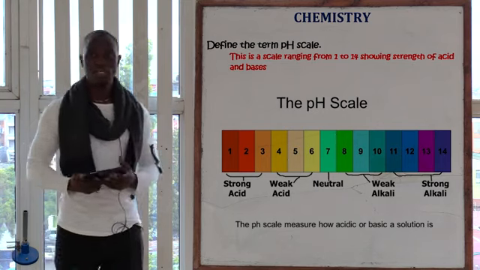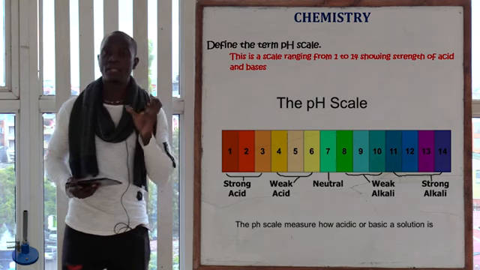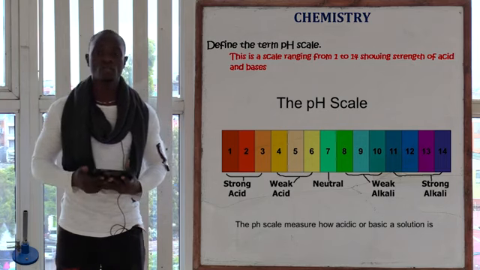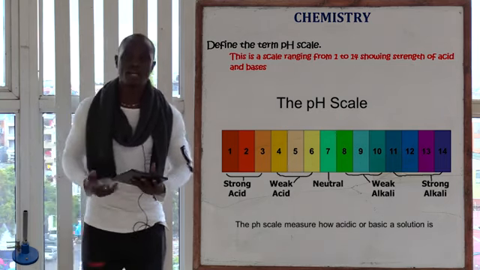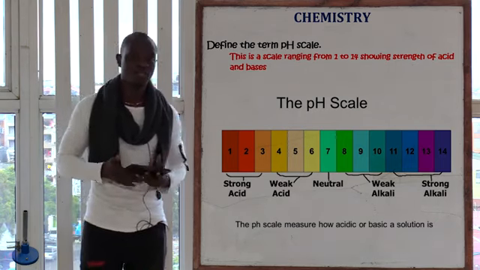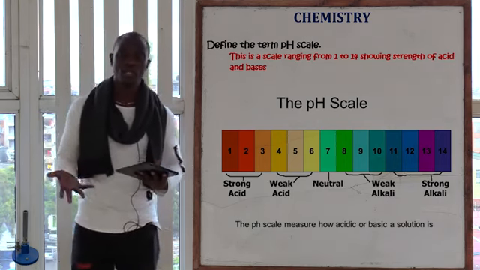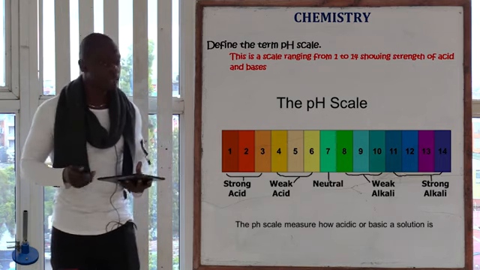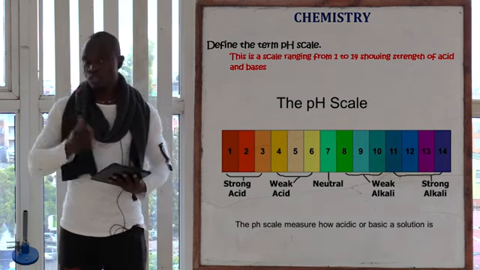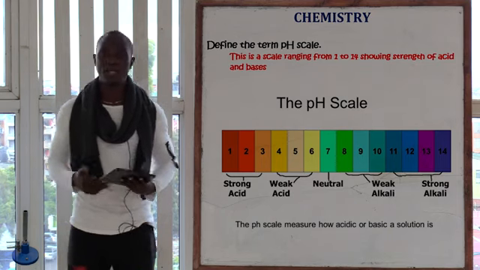So in the pH scale, we see that the readings from 0 to 3 simply imply that these are strong acids. So 0 to 3, these are strong acids, whereby we have hydrochloric acid, sulfuric acid, nitric acid. Most of the mineral acids, like those three I've just mentioned, are found in the strong acid category. Regions 4 to 6 are weak acids, whereby we have ascorbic acid, vinegar, etc.